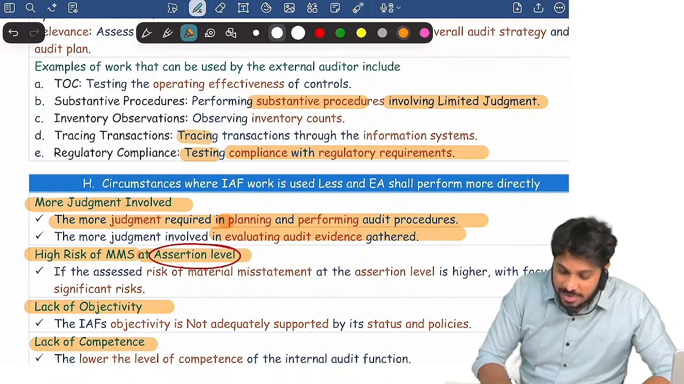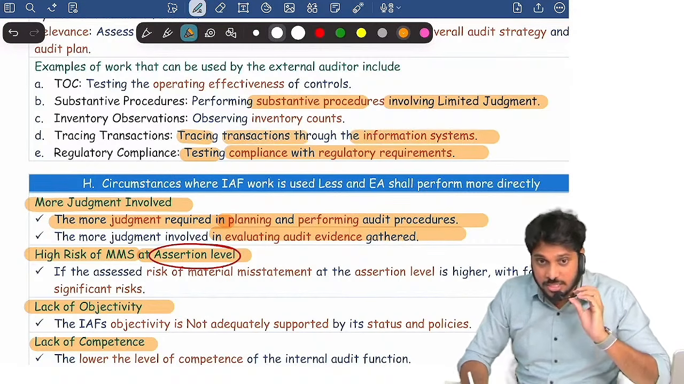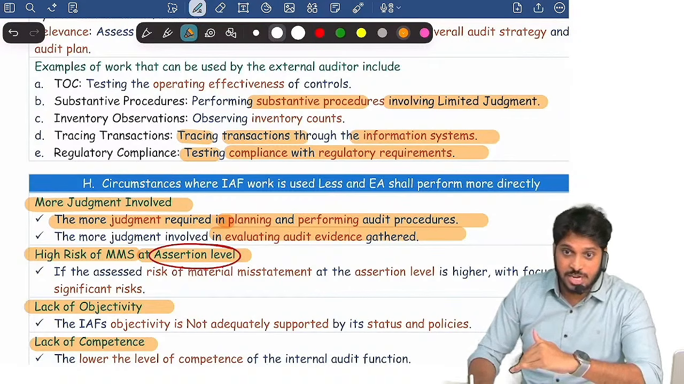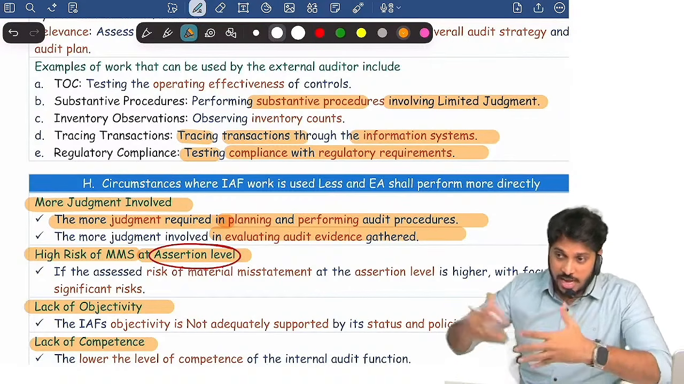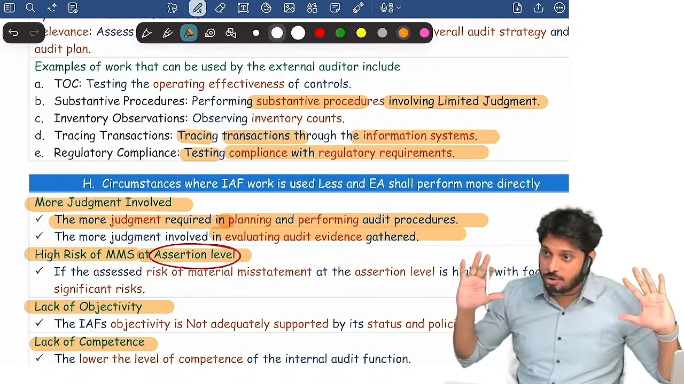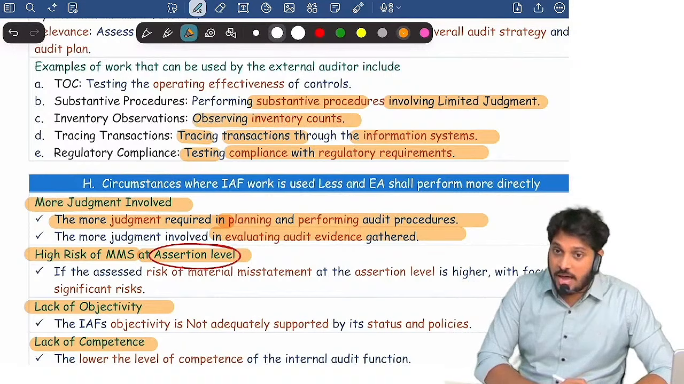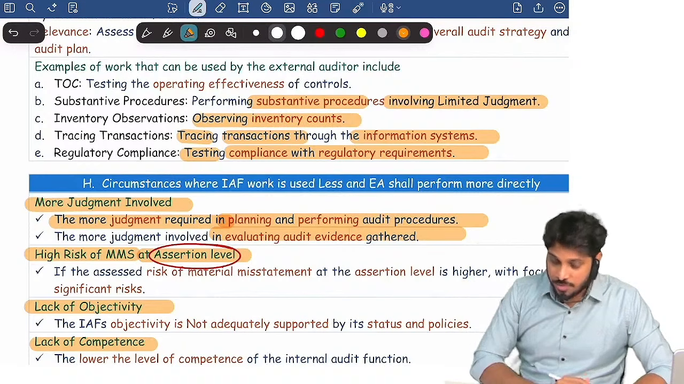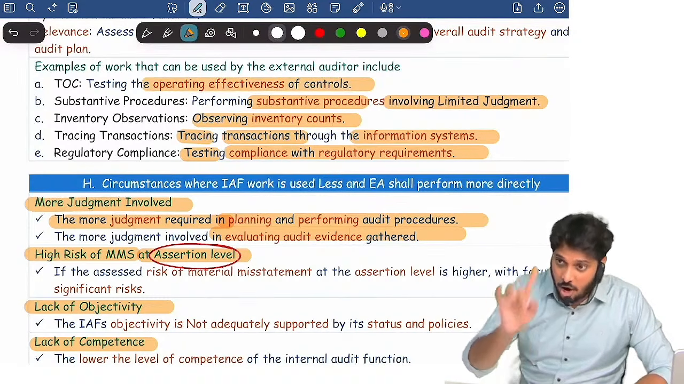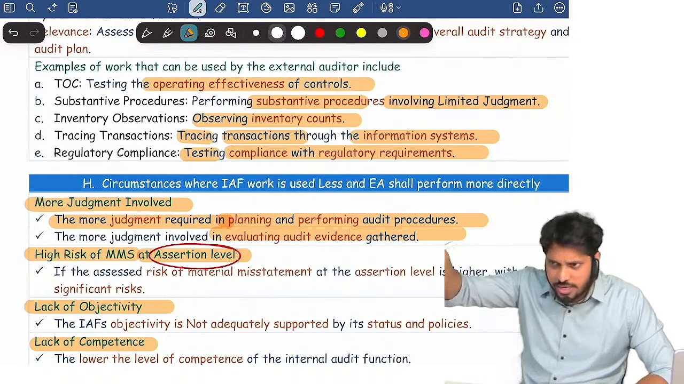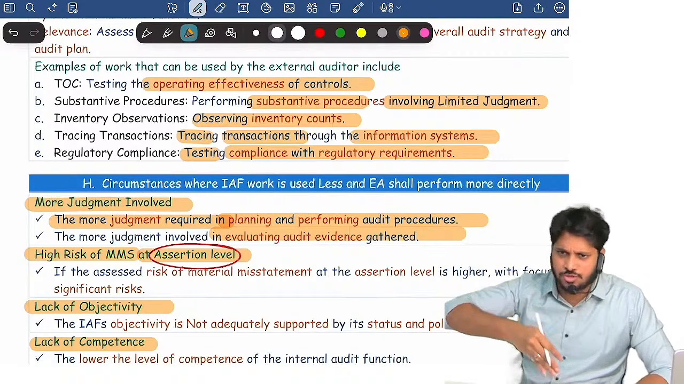You can ask them in tracing transactions through the information system. You can ask them for audit trail exception reports. Okay, you can ask them to trace some journal entries in the books. You can ask them for observing inventory physical count. You can ask them regarding testing operating effectiveness of controls audit they did. You can ask there, you can take their reports.